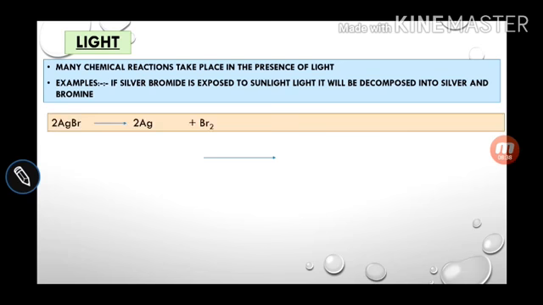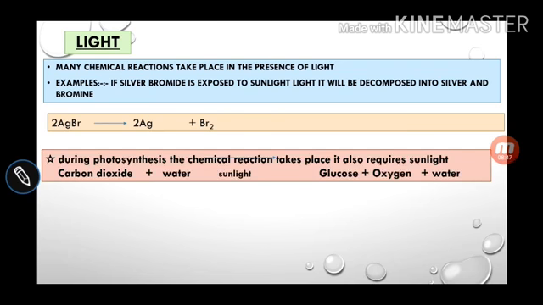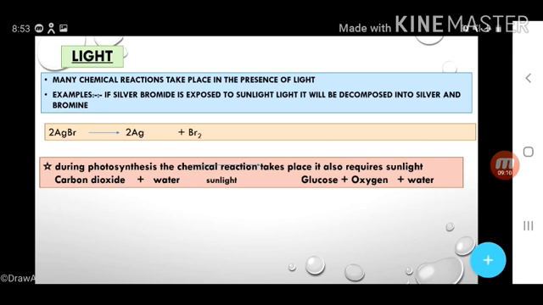You can see that is a reaction. AgBr is exposed to sunlight. It will be decomposed into silver and bromine. During photosynthesis, chemical reactions take place. It also requires sunlight. You can see that carbon dioxide reacts with water in the presence of sunlight. What is formed? Glucose, oxygen and water.